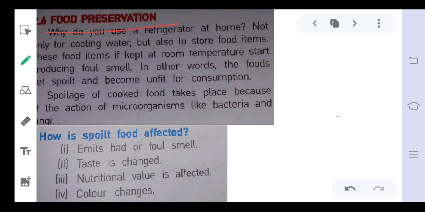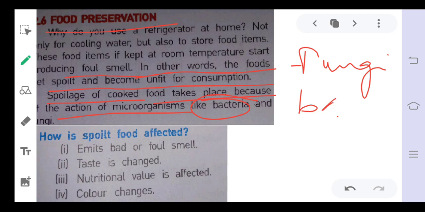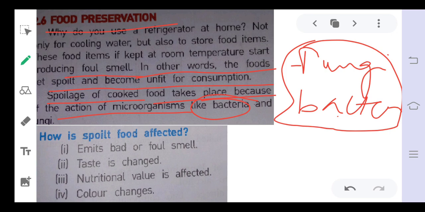So when we do not preserve food properly, it produces a foul smell. In other words, the food gets spoiled and becomes unfit for consumption. Spoilage of cooked food takes place because of the action of microorganisms like bacteria and fungi. These two groups of microorganisms are responsible for the spoilage of food. So to avoid food from being spoiled, it should be properly preserved.